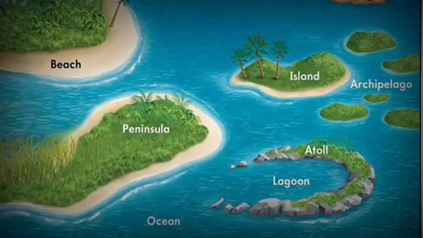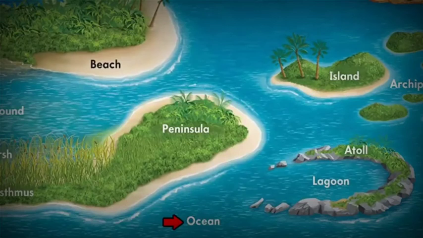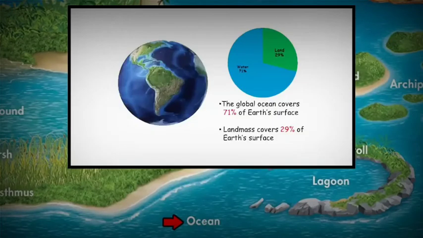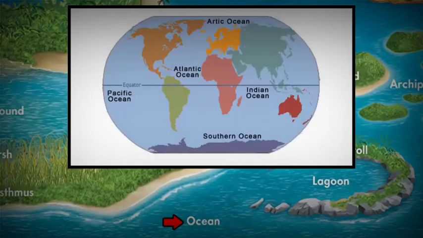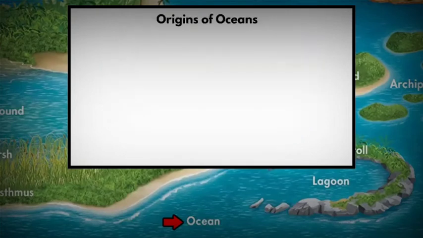The next one is ocean. When we think about the planet Earth, we cannot forget oceans, because the reason Earth looks blue is due to the oceans. The surface of the Earth is approximately 71% water and contains 5 oceans, including the Arctic, Atlantic, Indian, Pacific, and Southern.